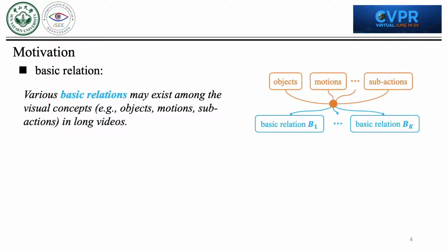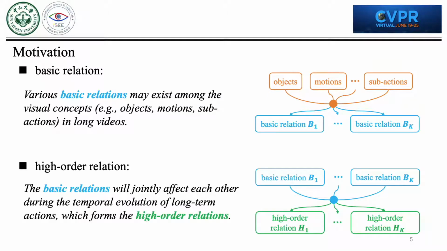In the long-term actions, there are many important visual concepts, such as objects, motions, and sub-actions. Various relations may exist among these visual concepts, which we call basic relations. These basic relations will jointly affect each other during the temporal evolution of long-term actions, which forms the high-order relation. Therefore, exploiting the high-order relations from these basic relations is the key to recognizing long-term actions.